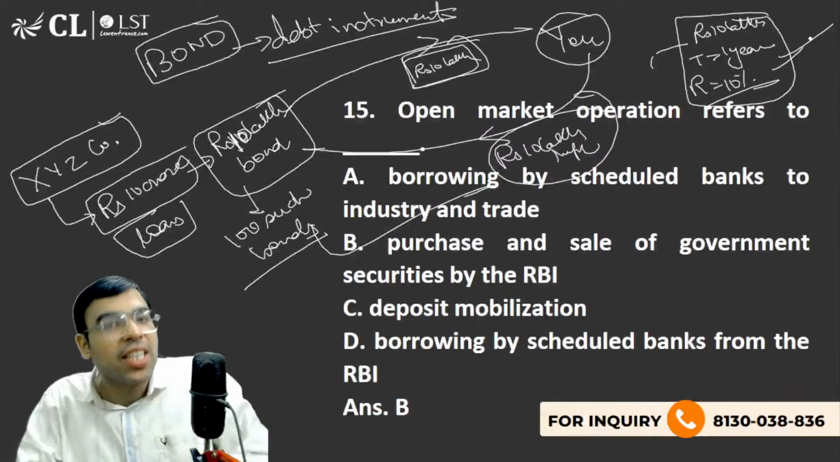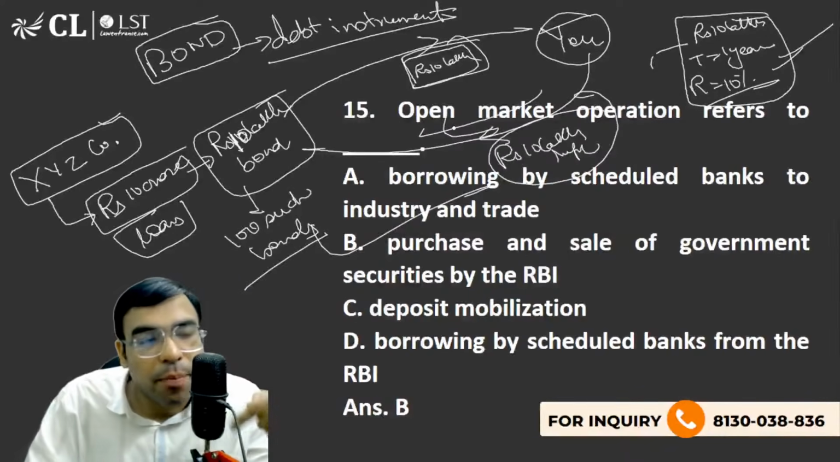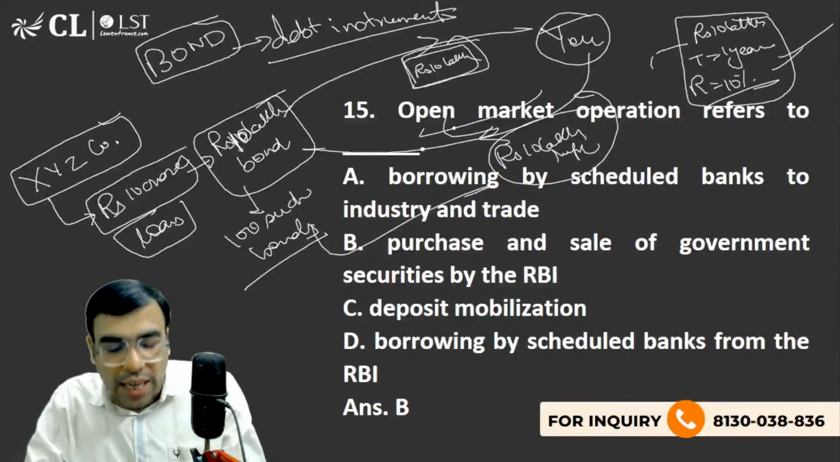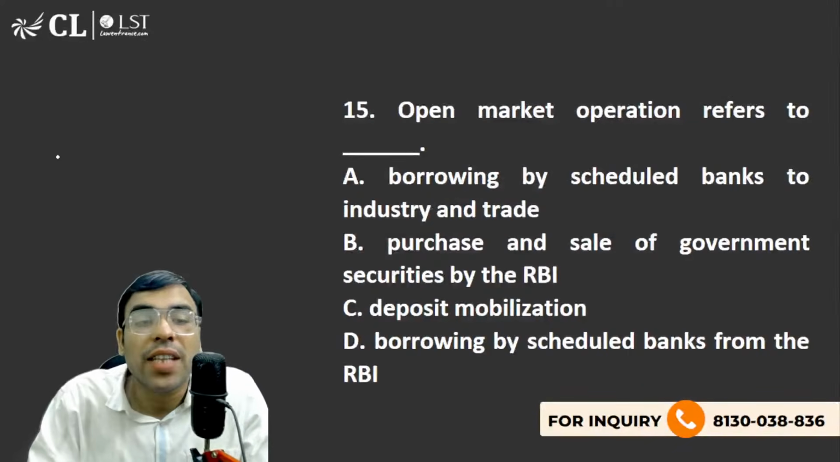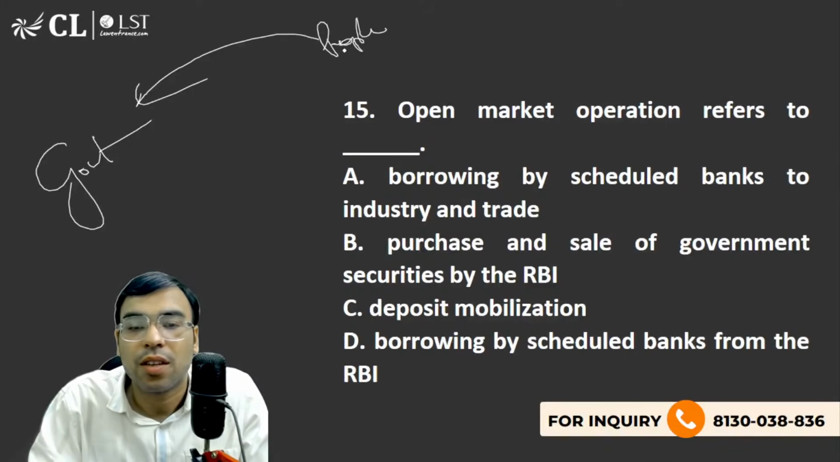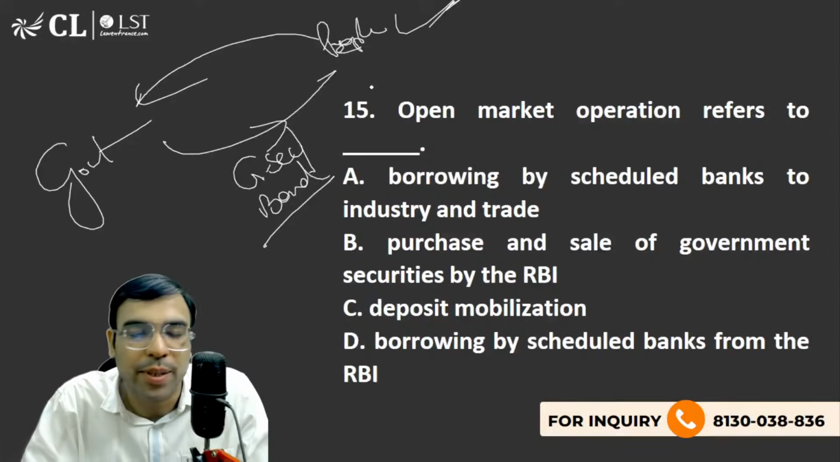So if you are purchasing a bond from any company, it means you are giving a loan. Again, if you are purchasing a bond from someone, it means you are giving a loan to that person. Okay, that is the concept of a bond. But when the government wants to take a loan from the people, the government will issue a government security, which is actually a bond issued by the government. This is called a government security.